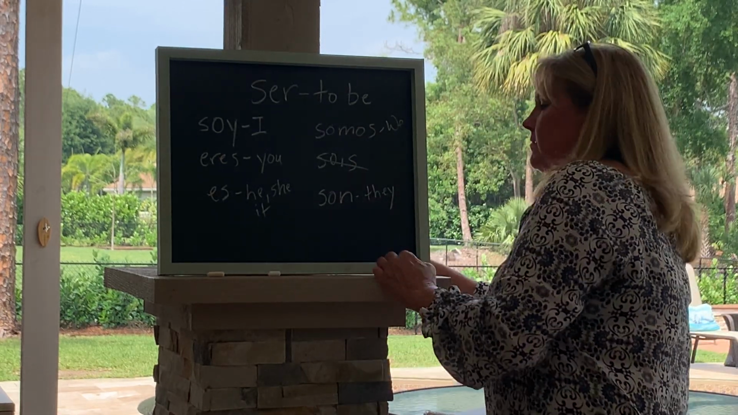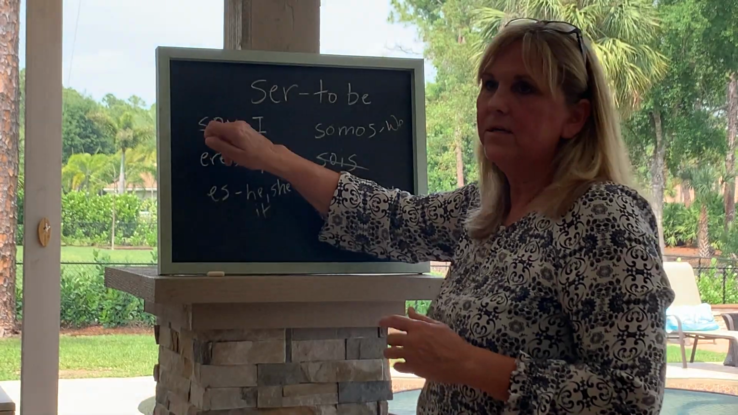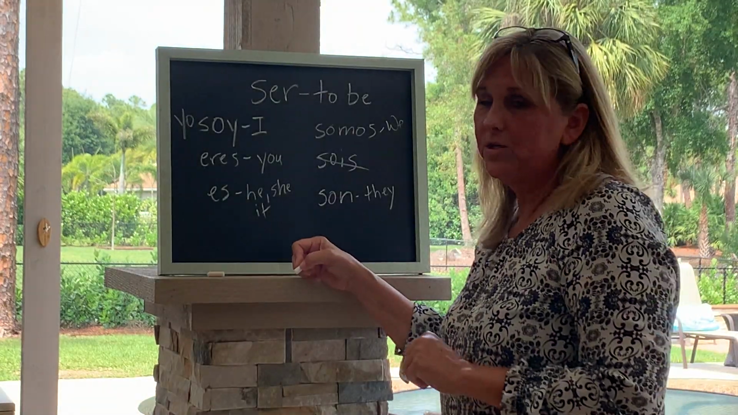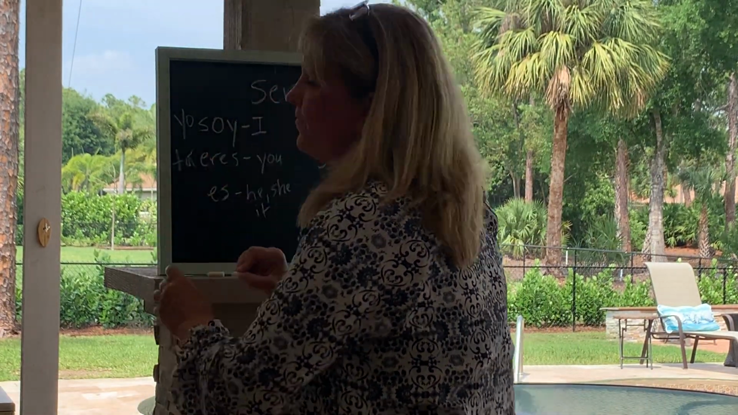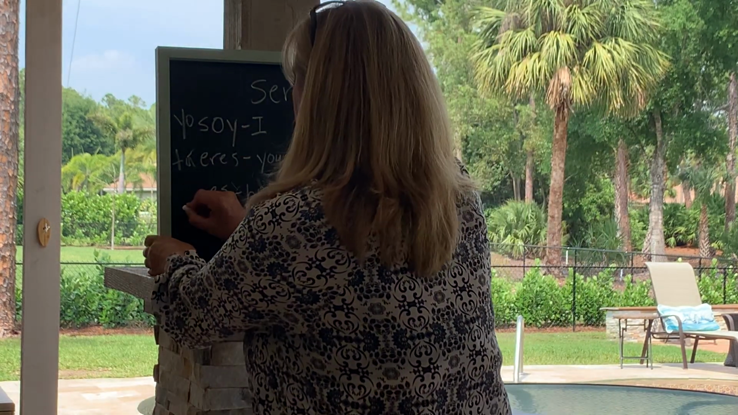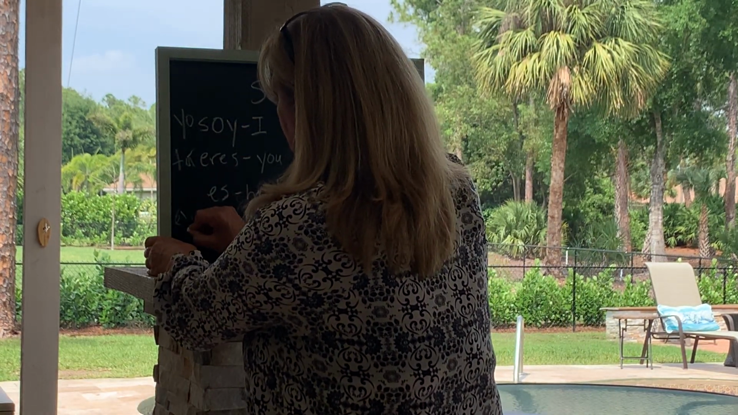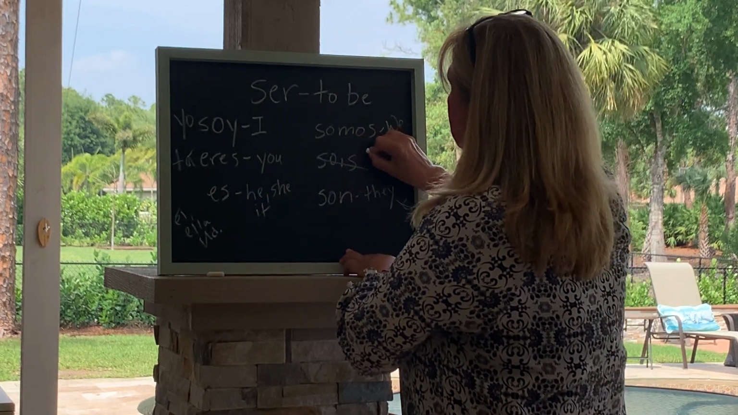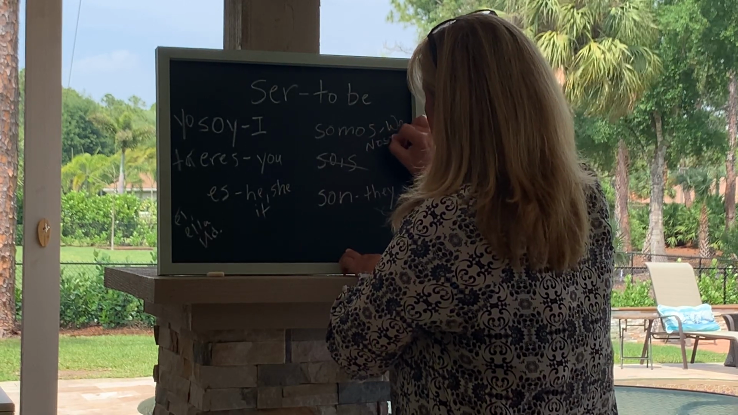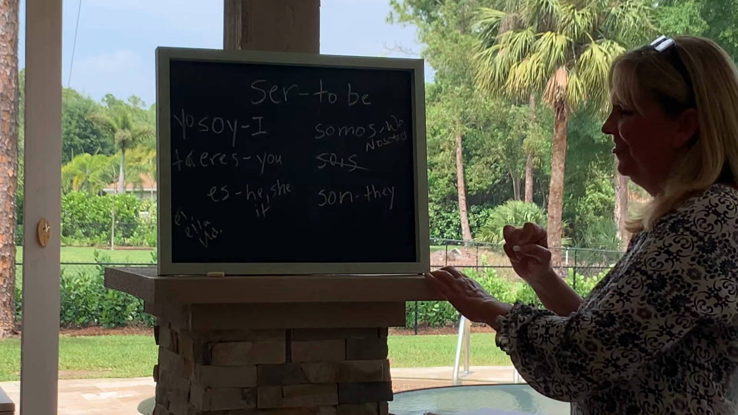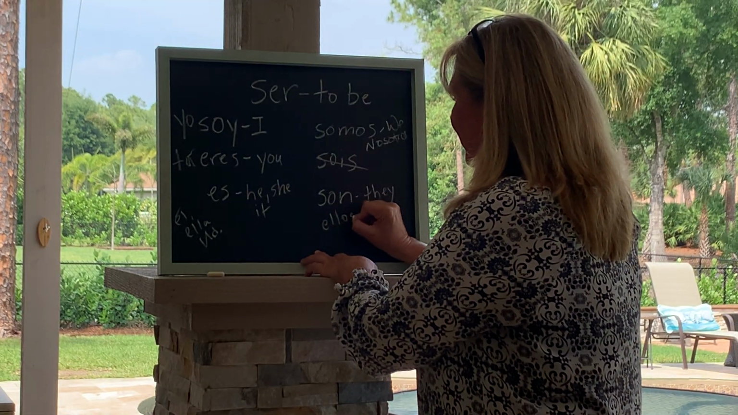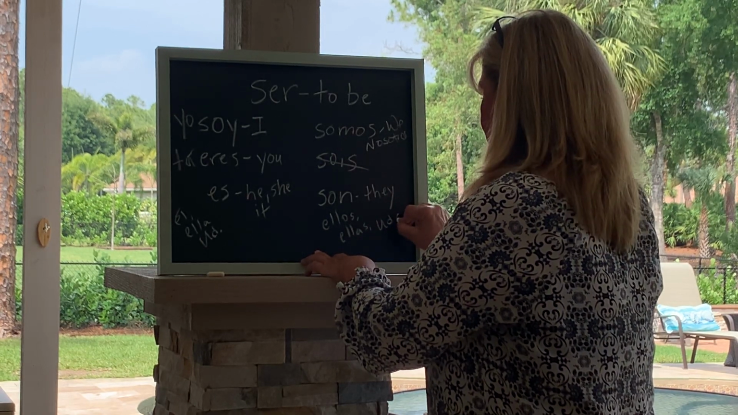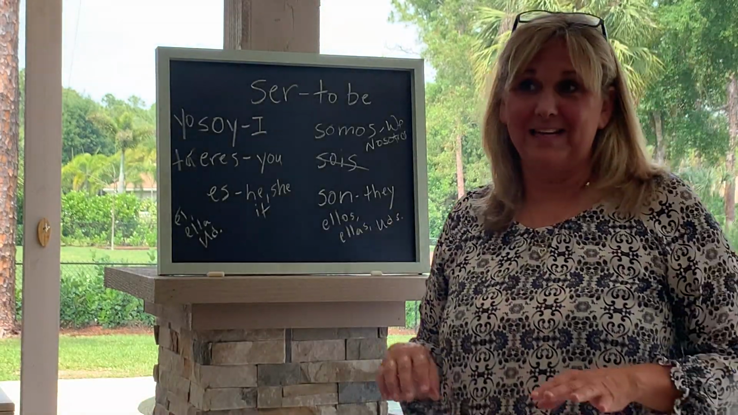In Spanish, soy goes with the pronoun yo. Eres goes with tú. Don't forget your accent. Then es goes with él, ella, and usted. Somos is nosotros. And son goes with ellos, ellas, or ustedes. Sorry, that's not very neat, but I think you can figure it out.